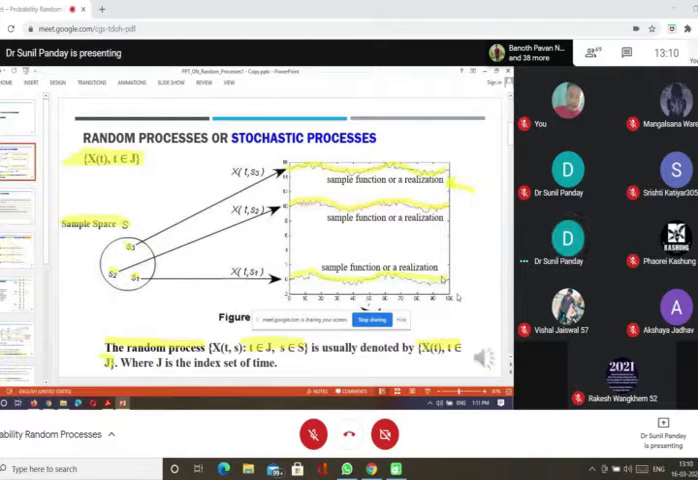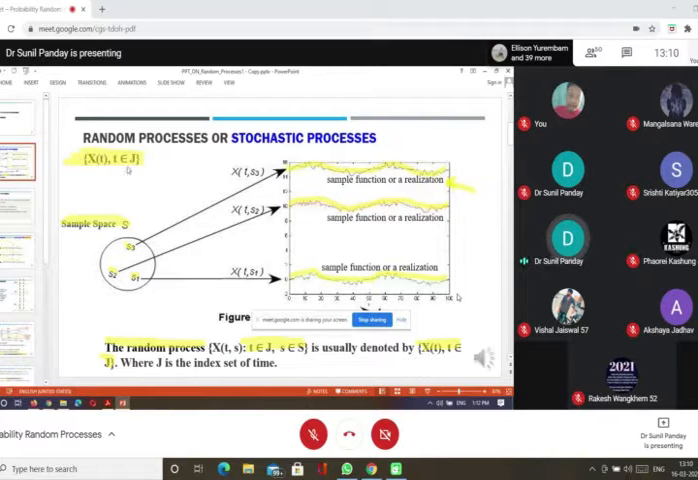So earlier we were assigning each and every sample point a real number, and that is known as a random variable. If we assign a wave or a time function to every sample point of the sample space, then the process is known as a random process or stochastic process.